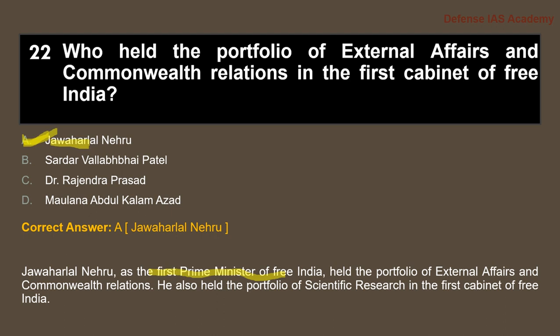He also had the portfolio of scientific research in the first cabinet of Free India.